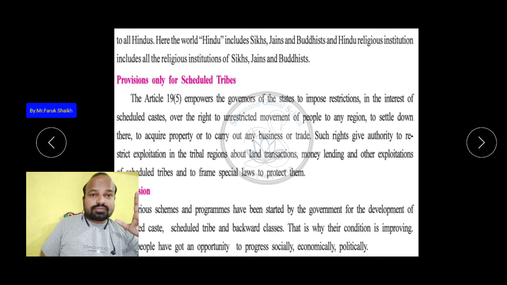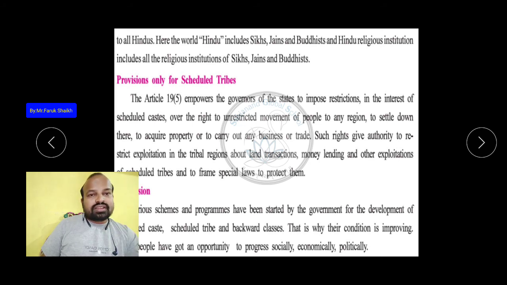Now these people in the earlier time, in the ancient time, were allowed to do only some very low types of work, like pulling dead animals, getting their skin and making tools and other different things from the leather skin of the animal.